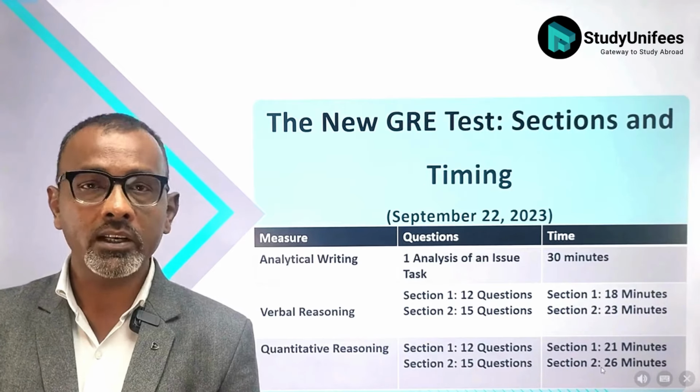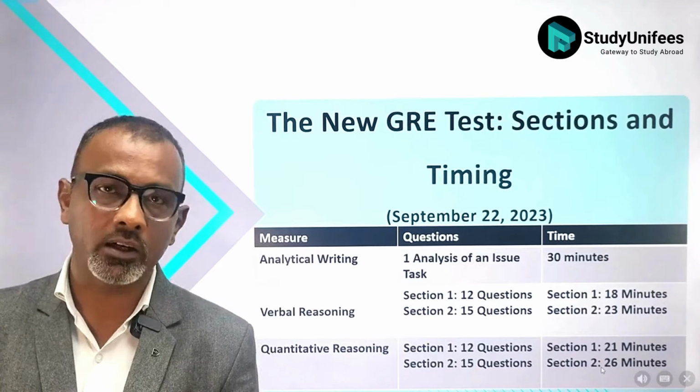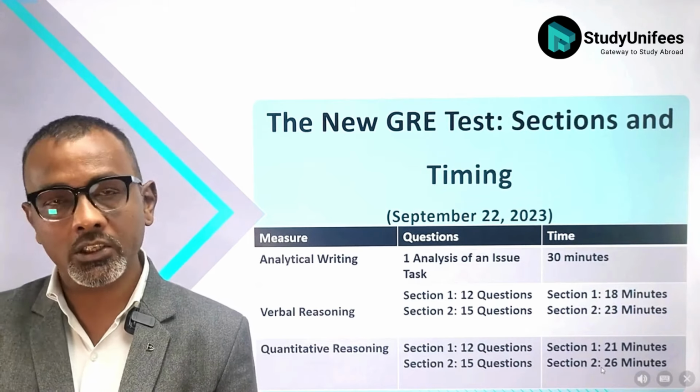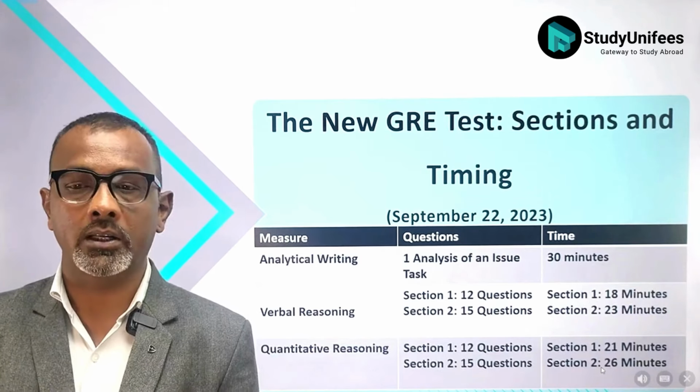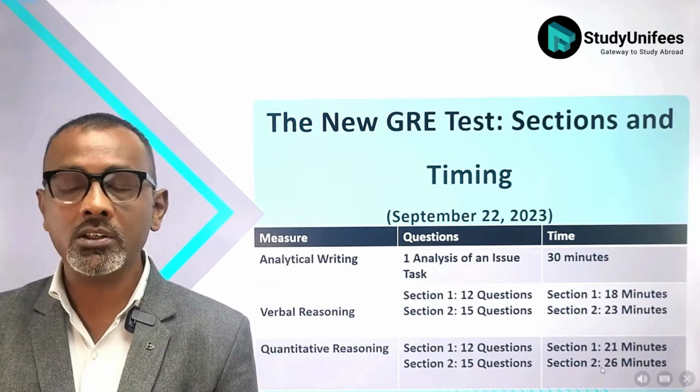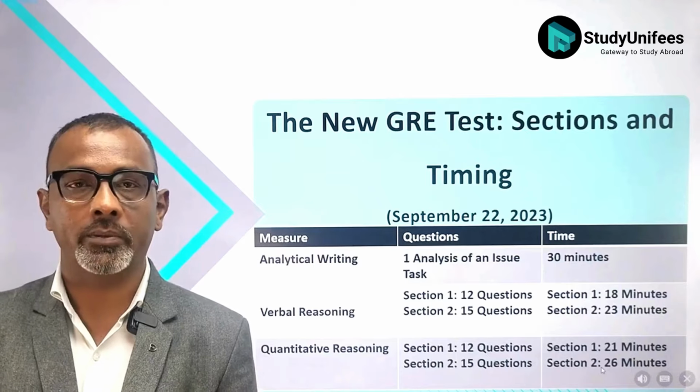The quantitative reasoning sections too have become significantly shorter. The first quantitative reasoning section is 12 questions to be completed in 21 minutes. The second quantitative reasoning section has 15 questions which you have to complete in 26 minutes.